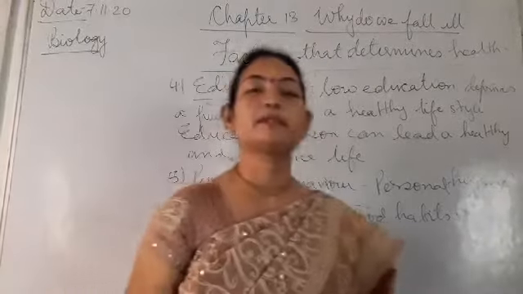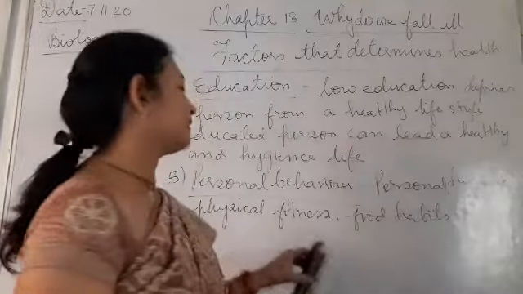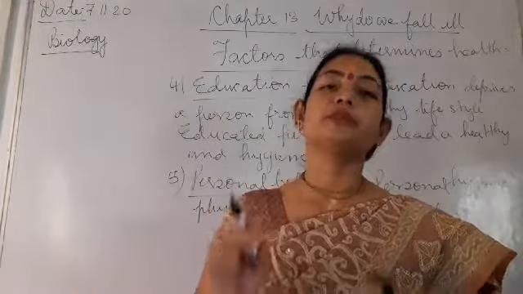If a person maintains personal hygiene, takes a balanced diet and maintains his physical fitness, then the person will be healthy.